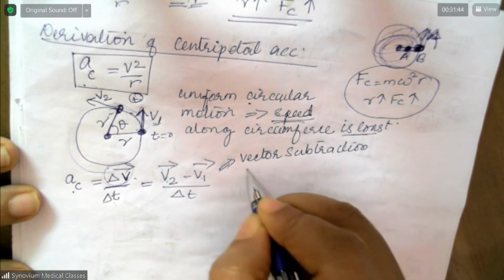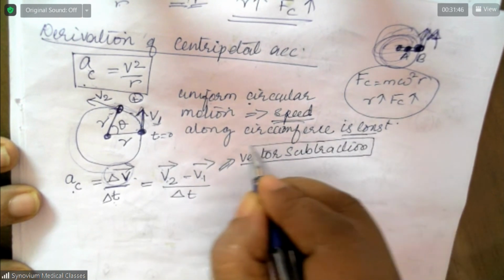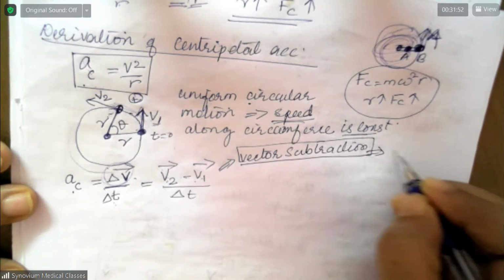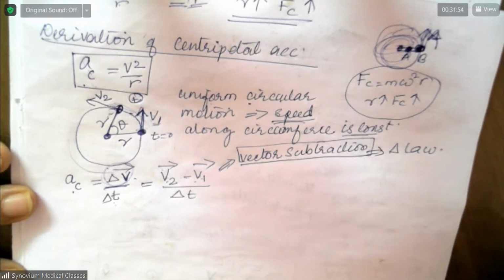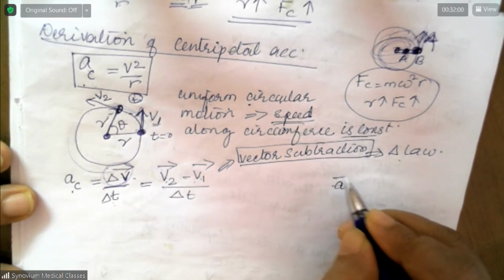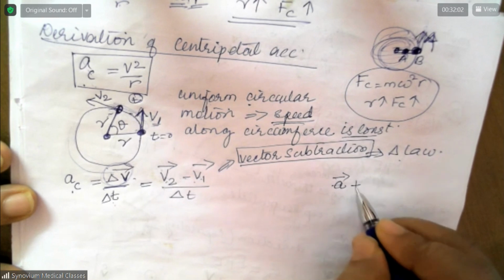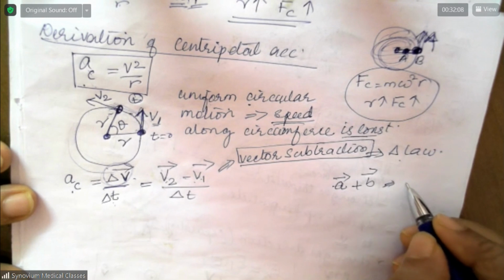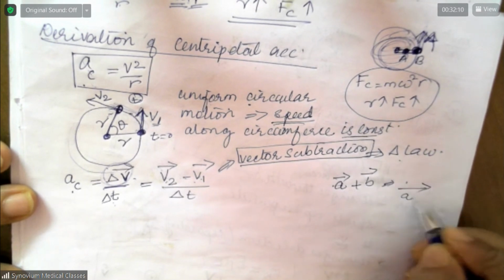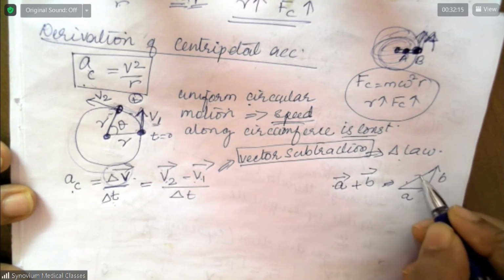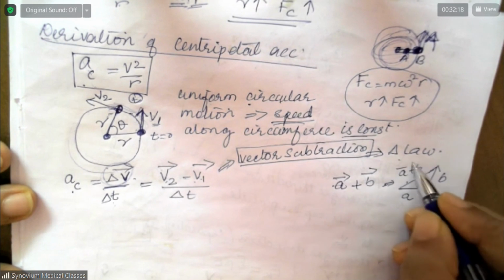This is the normal arithmetic subtraction. How will you do vector subtraction? By triangular law. What is triangular law? Assume that if A is a vector and you are adding this one, how will you do this one? Vector A we draw over here, we join the tip of B over here, then this is vector A plus vector B. Remember triangular law?